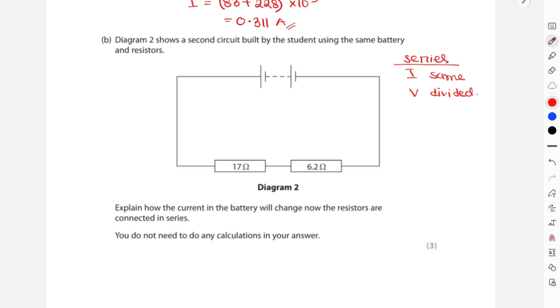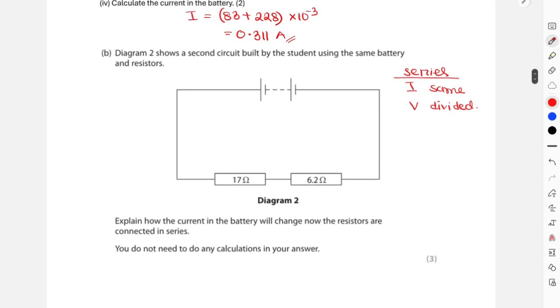How will the current in the battery change now the resistors are connected in series? For both the resistors, the overall current will increase, right? Because previously the 17 ohm resistor in the parallel circuit was receiving 83 milliamps of current, and now it will receive almost 311 milliamps.